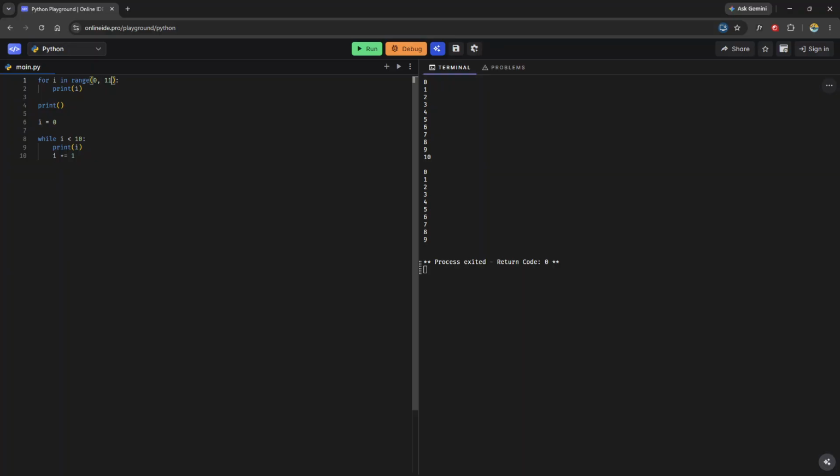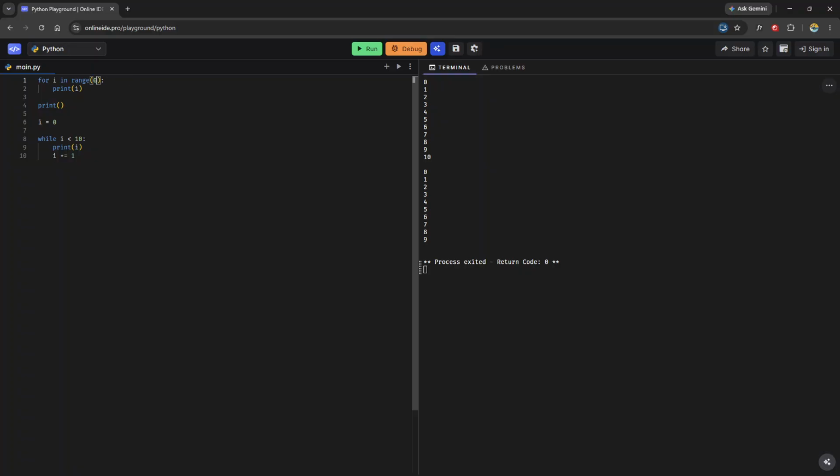When I pass 2 arguments, the first argument is the starting position. The second argument is the ending number, not including it. So this will print from 0 to 10, and not include 11, right? Another way to do this would be 10 plus 1, whatever. We'll still do the same exact thing.